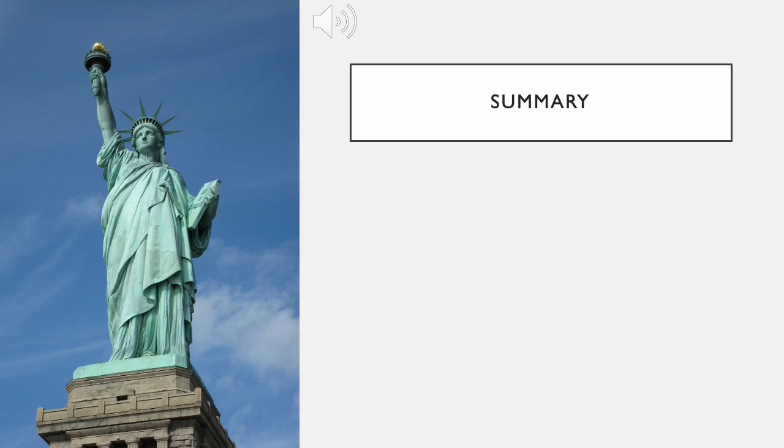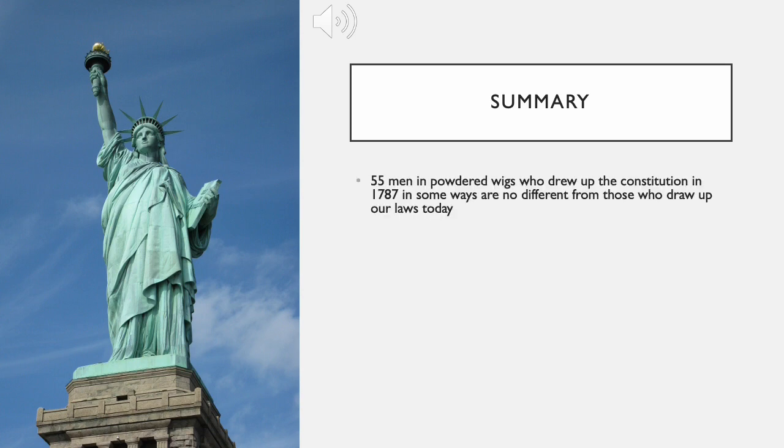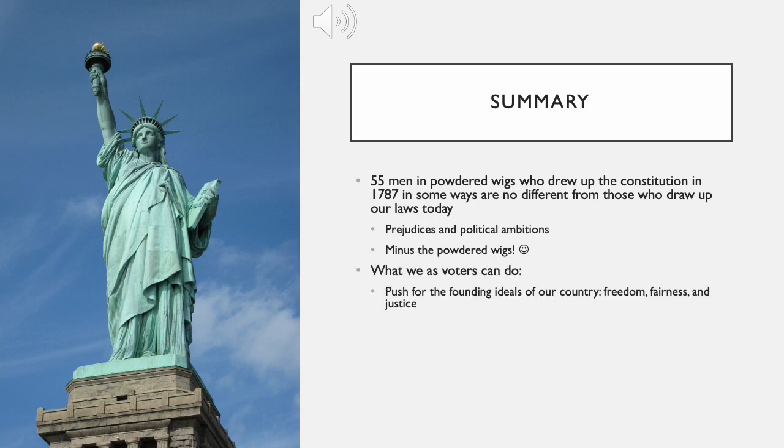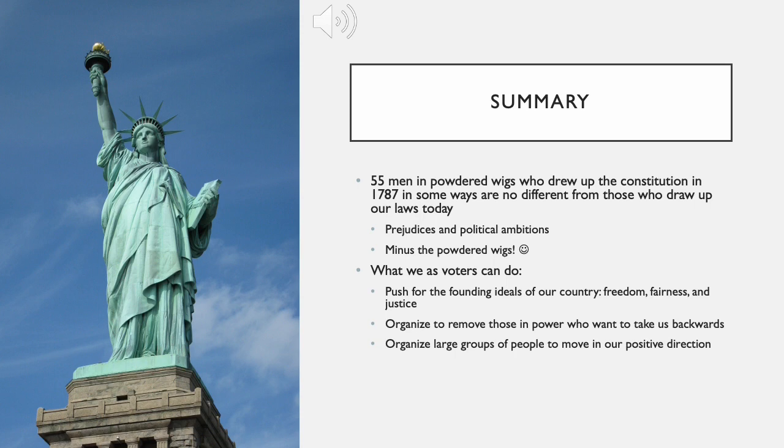The 55 white men in powdered wigs who drew up the Constitution in 1787 in some ways are no different from those who draw up our laws today. They were imperfect with their own prejudices and political ambitions, just as our elected officials are today, minus the powdered wigs. What we as voters can do is always push for the founding ideals of our country, for freedom, fairness, and justice, in whatever legislation and with each lawmaker, and then organize to remove those who want to take us backwards. As we work to make sure that our actions are always based on freedom, fairness, and justice, and as we organize large groups of people to move in our positive direction, we will force the leaders to follow us.